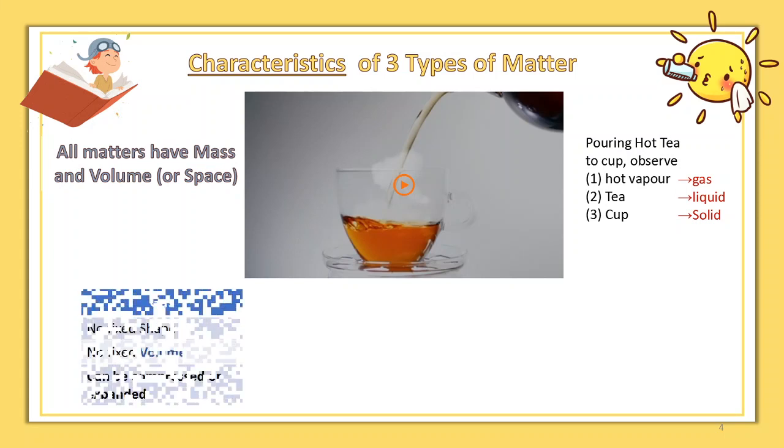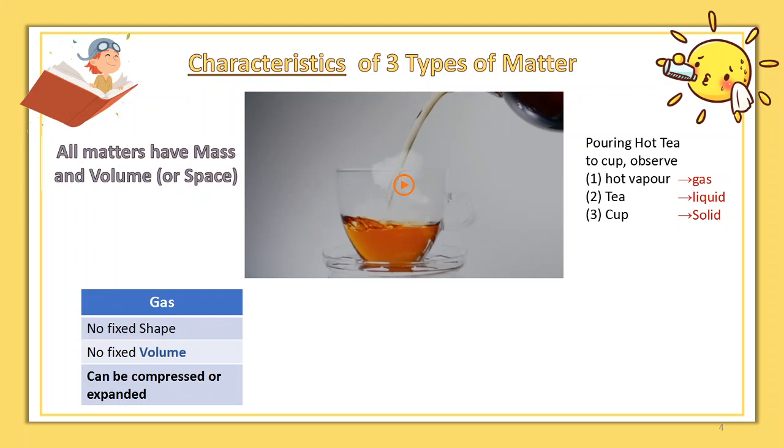Now we look into individual types of matters, based on their shape, volume, and whether they can be compressed or expanded. Alright, look at gas. We know gas will be able to blow up, so there is no fixed shape, no fixed volume. It is able to compress or expand.